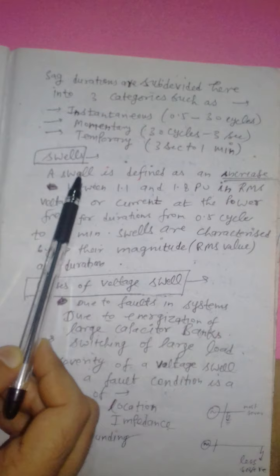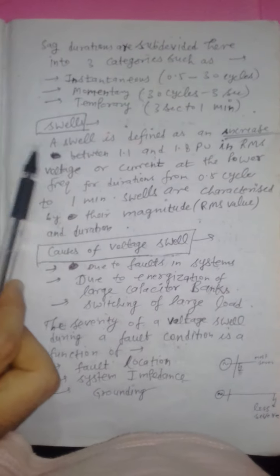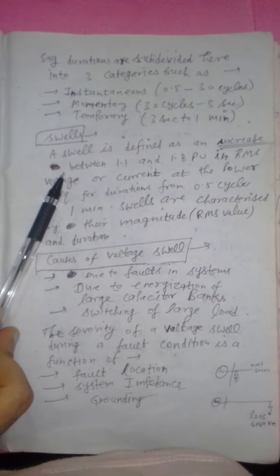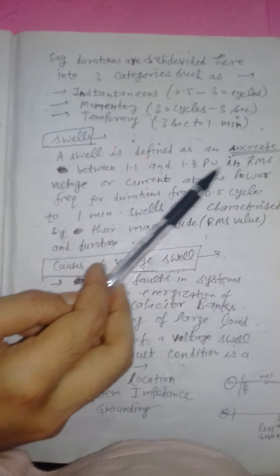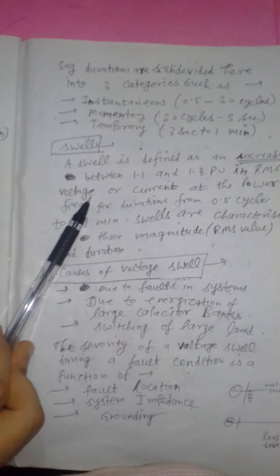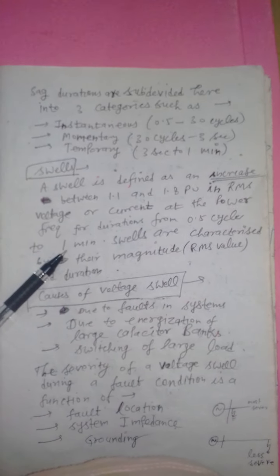Now what are swells? Next is swells. A swell is defined as an increase between 1.1 and 1.8 per unit in RMS voltage, root mean square voltage or current, at the power frequency for a duration from 0.5 cycle to 1 minute, right?